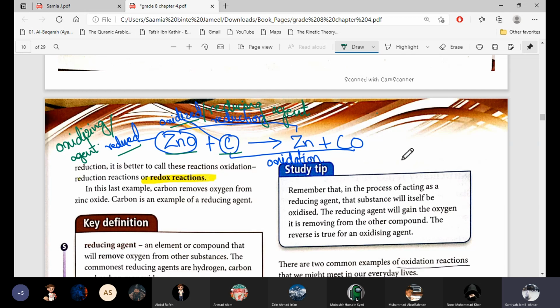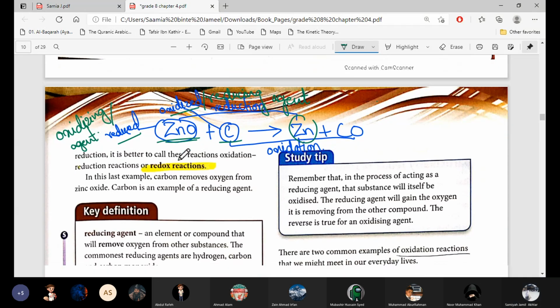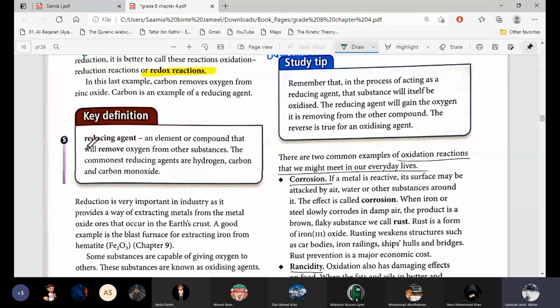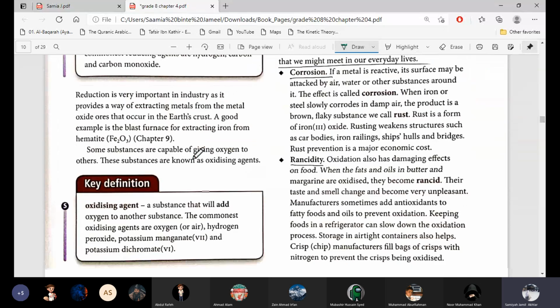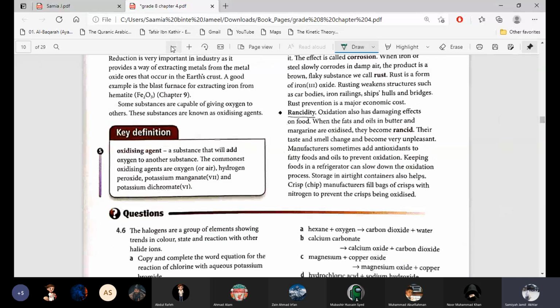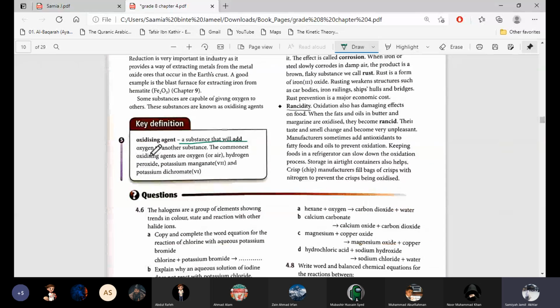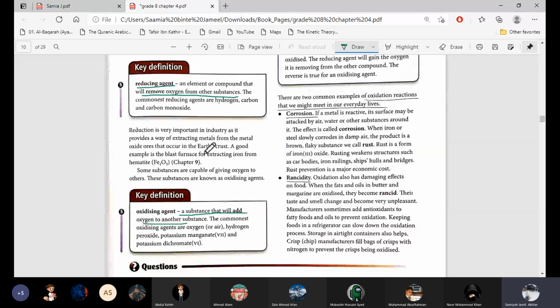Never from the product, so find them from the reactants. If you have to tell about the oxidizing agent, then say full zinc oxide, don't say zinc. Zinc will become a product then. So always say zinc oxide is reduced and zinc oxide is the oxidizing agent. The definition is written: a reducing agent is an element or compound that will remove oxygen from another substance, and an oxidizing agent is a substance that will add oxygen into another substance.